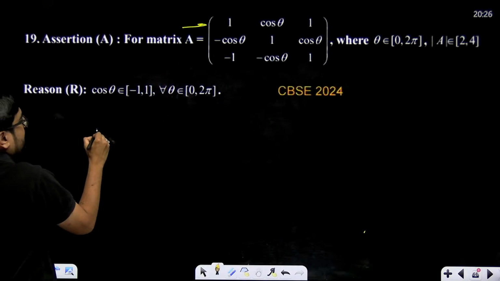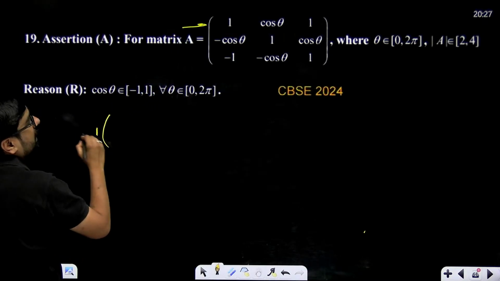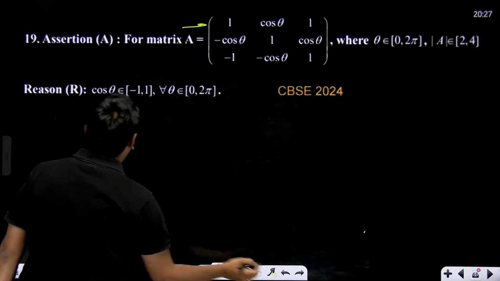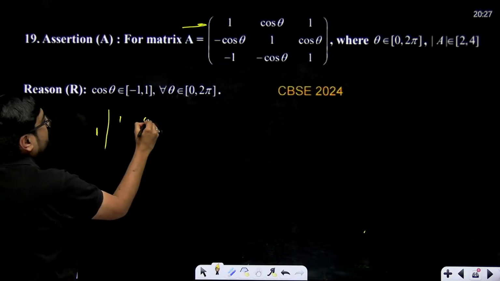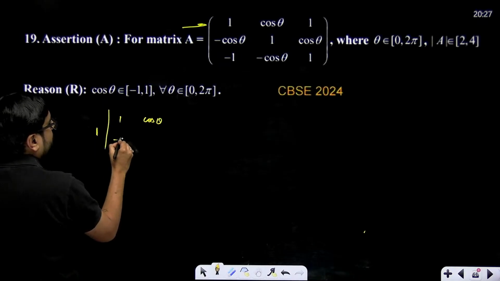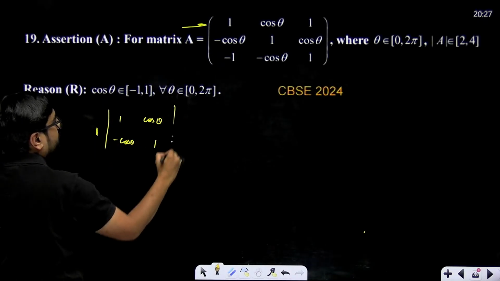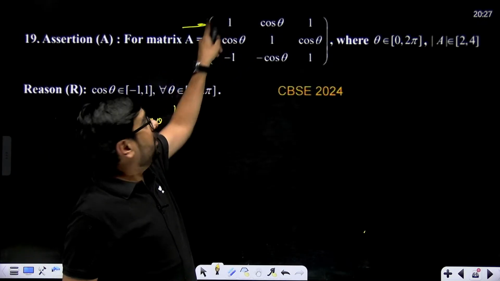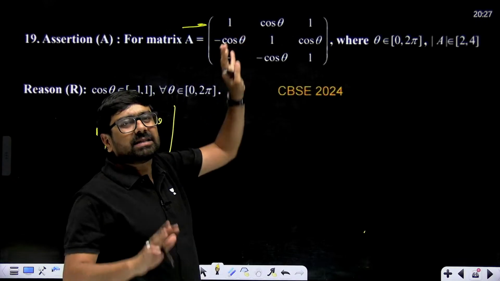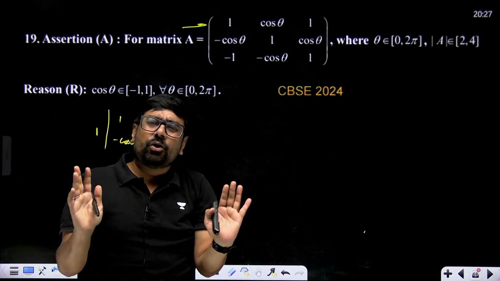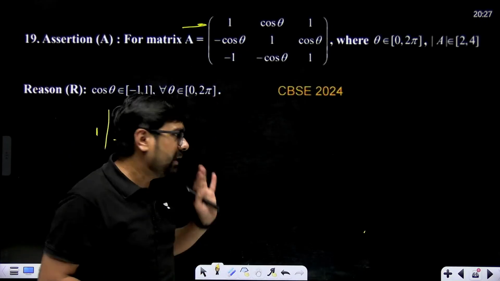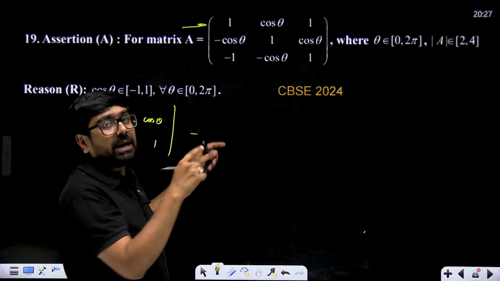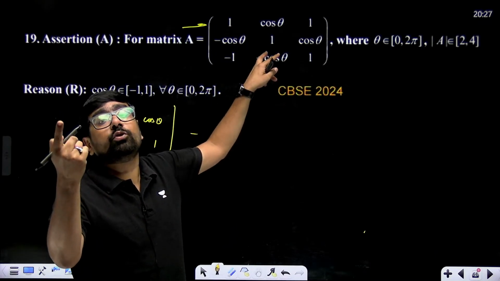So first element, that is A11, 1 multiplied with its cofactor determinant, that means 1, cos theta, minus cos theta and 1. Here minus 1 to the power 1 plus 1 we have done, so positive. Just remember in a 3 cross 3 matrix, the second term will be negative, because minus 1 to the power 1 plus 2 will be minus 1 to the power 3, which is negative.